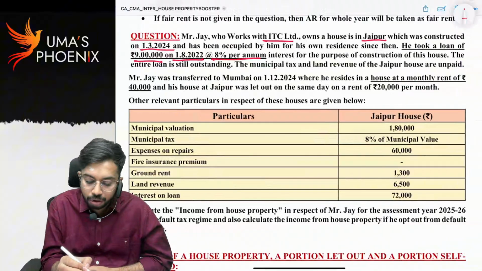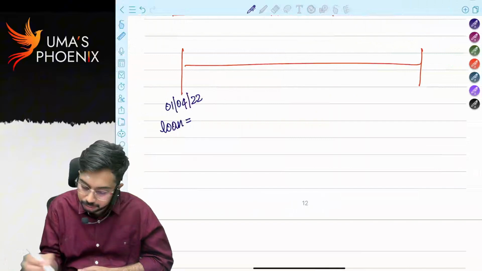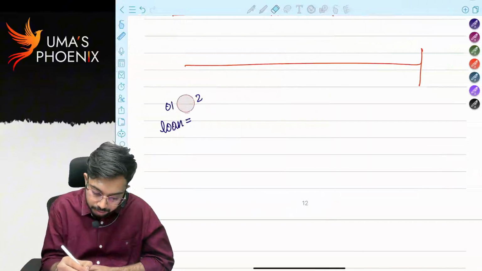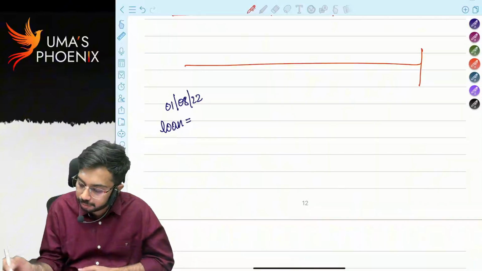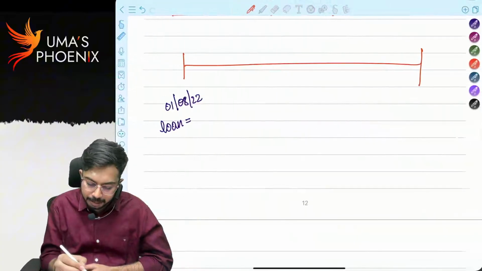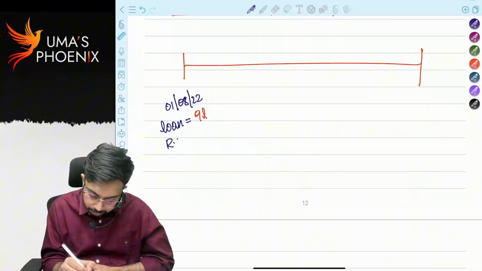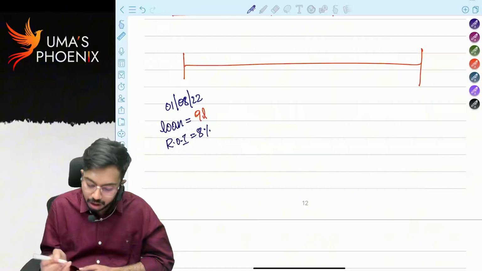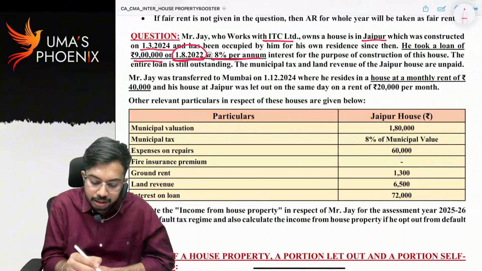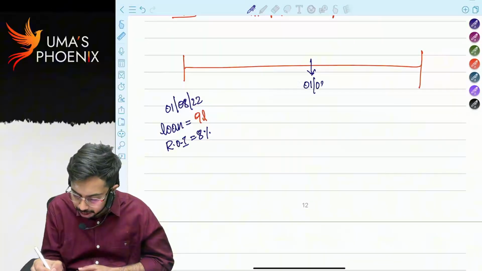Loan was taken on 1st August 22. How much is the loan? 9 lakhs, rate of interest 8%. Construction completed on 1st March 2024.